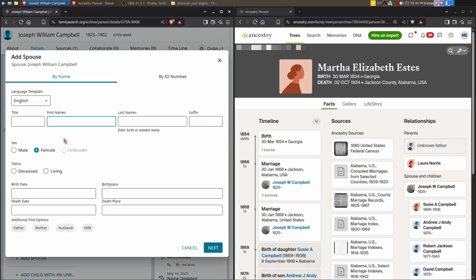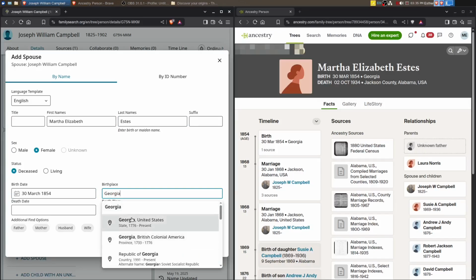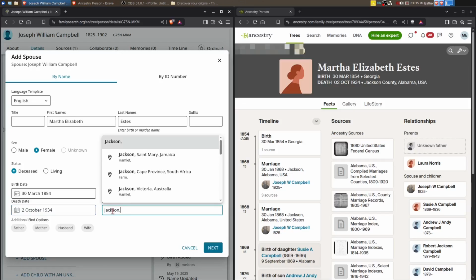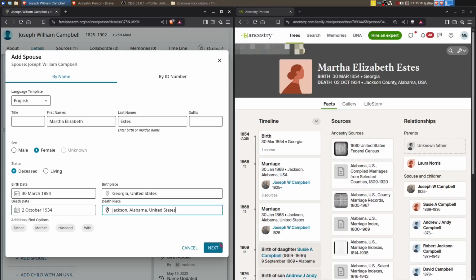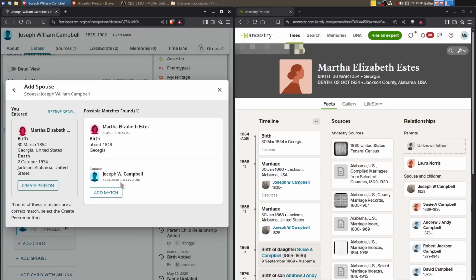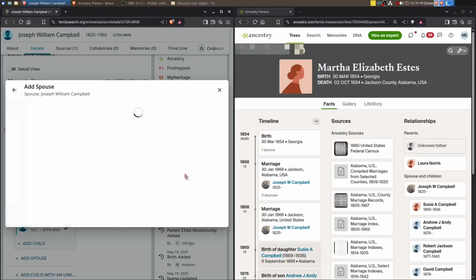Okay, so now we're going to add Martha Elizabeth Estes. I might be creating a duplicate here, but we'll fix that if that's the case. In Georgia, that does match with the 1880 census, the birth location. 2nd of October, 1934, Jackson County. Okay. And sure enough, there they are. Okay, so we'll add that.